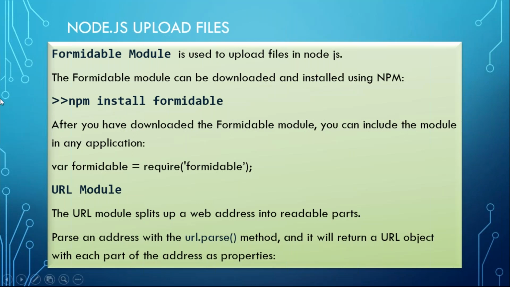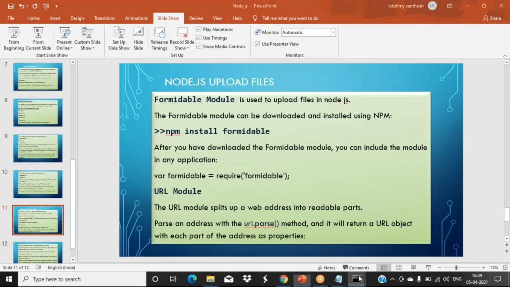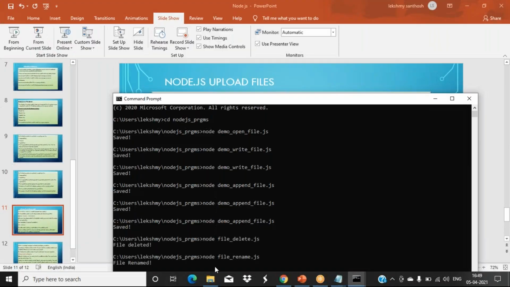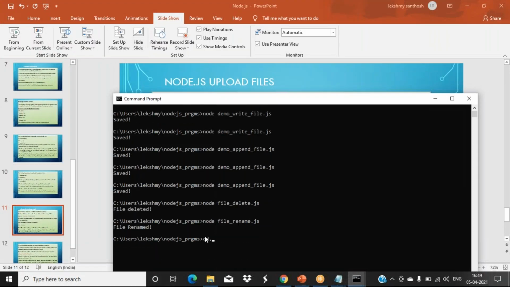So how to do that? We have our package manager. So npm install formidable. You open your command prompt. Already it is opened here, no? I'll just go back to that same location, users like this. Then there you can give, already I have installed it. I'll just show you. npm install formidable.